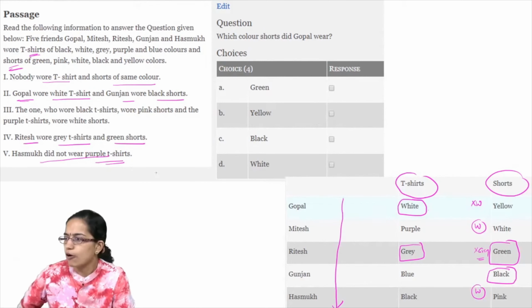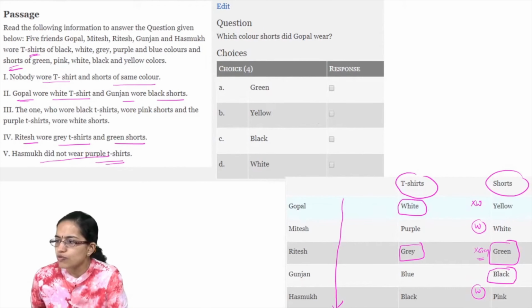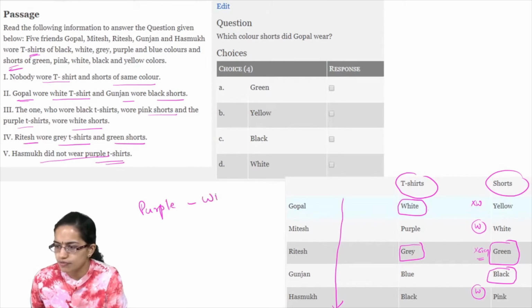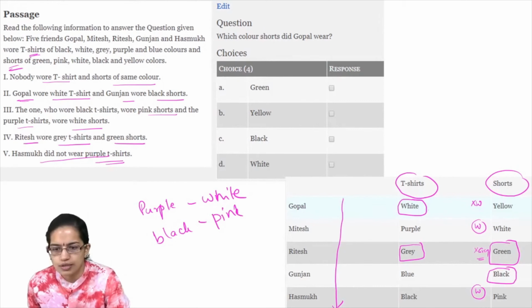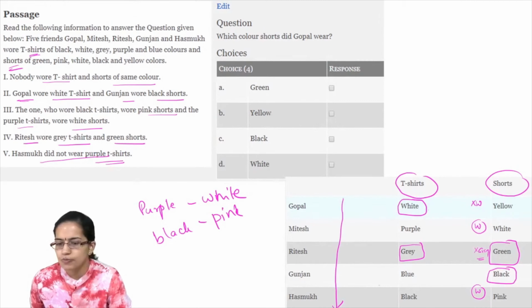Now, the one who wore the black t-shirt wore the pink shorts and the purple goes with white. So purple would go with white and black would go with pink. That's also known. So the remaining 2 I can easily find out. Now it's clearly said Hasmukh did not wear the purple t-shirt.